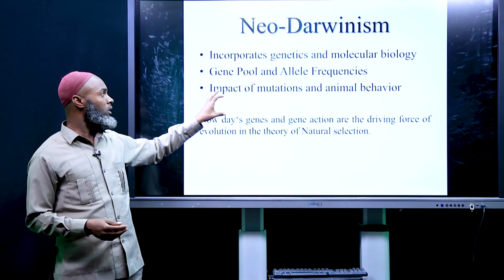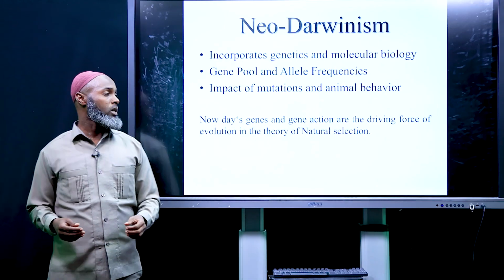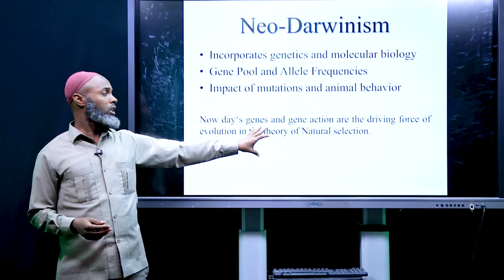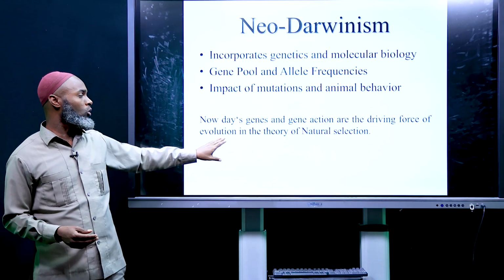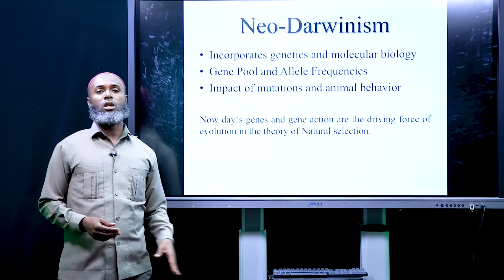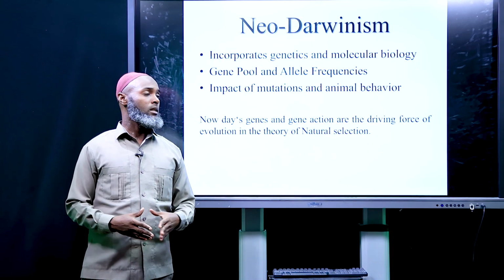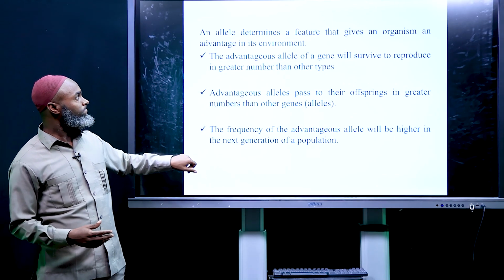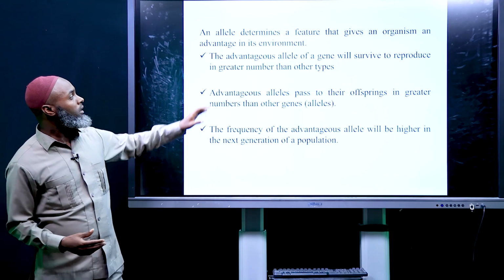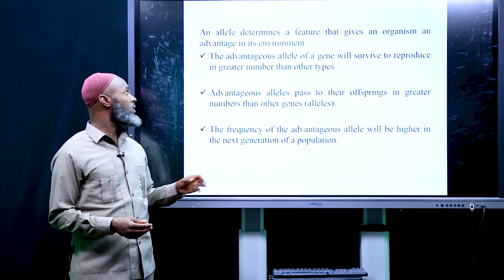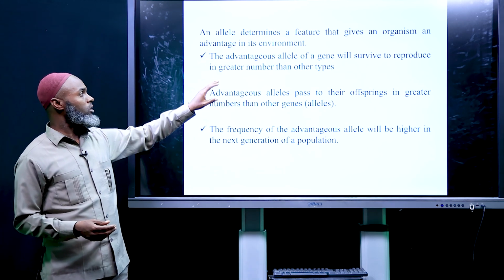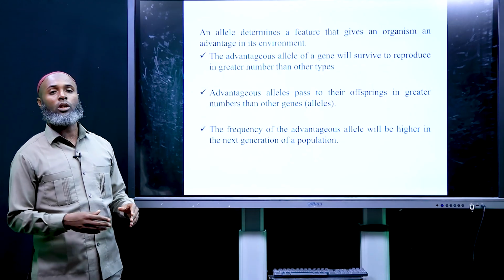Nowadays, genes and gene action are the driving force for evolution in the theory of natural selection. So Neo-Darwinism is a result of genes and gene action. An allele determines a feature that gives an organism an advantage in its environment. So alleles are responsible for this adaptation to the environment.